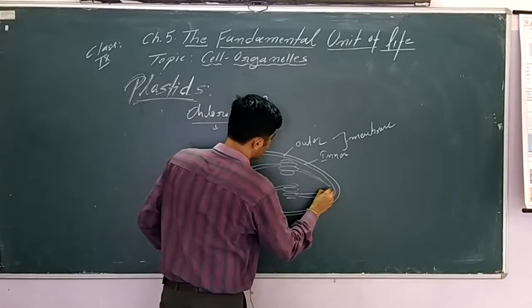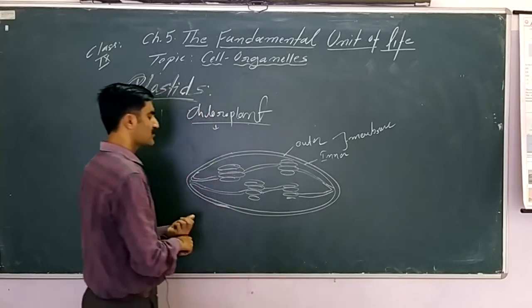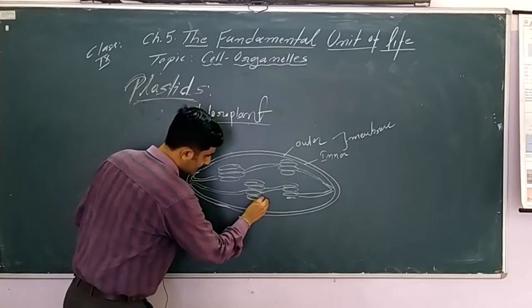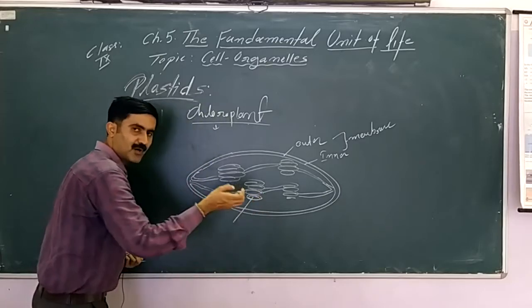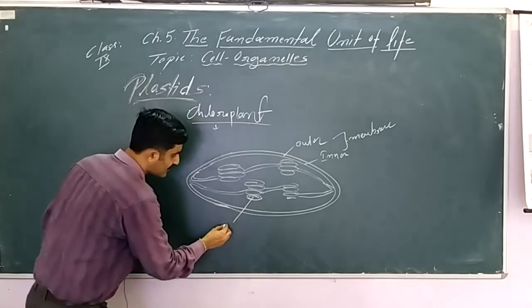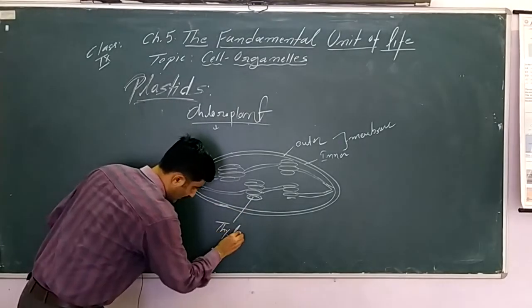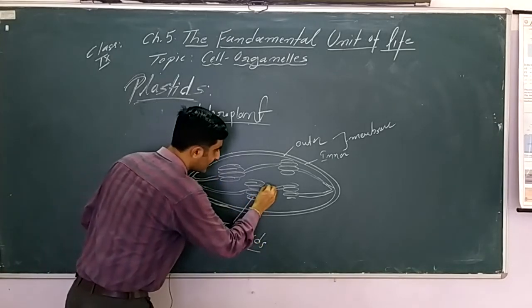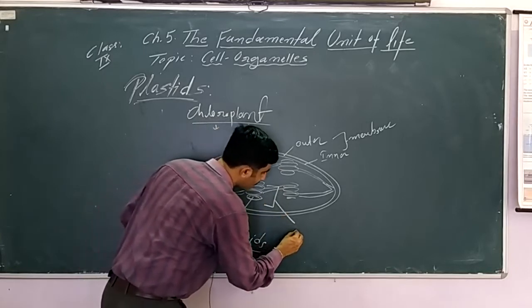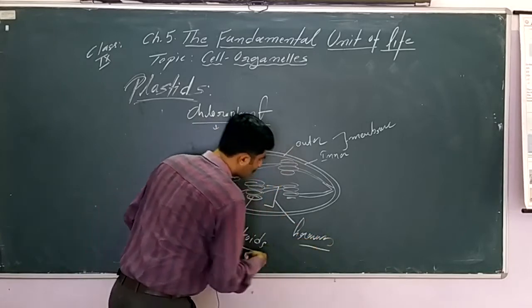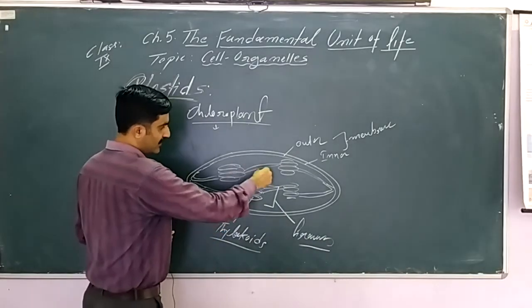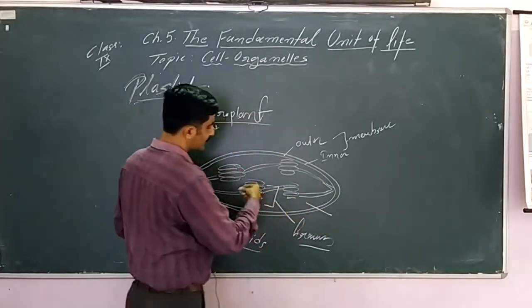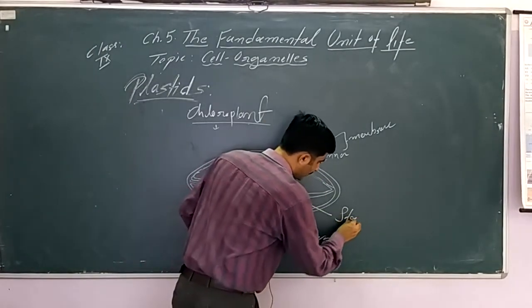These membranous structures play an important role in photosynthesis. They bear the chlorophyll pigments. Each membrane-bound small sac-like structure is called a thylakoid. We will not go into much detail of it. All the thylakoids which are stacked together are known as the granum. So two words you can remember, thylakoids and granum, and the fluid present in between, the matrix of the chloroplast, is known as stroma.